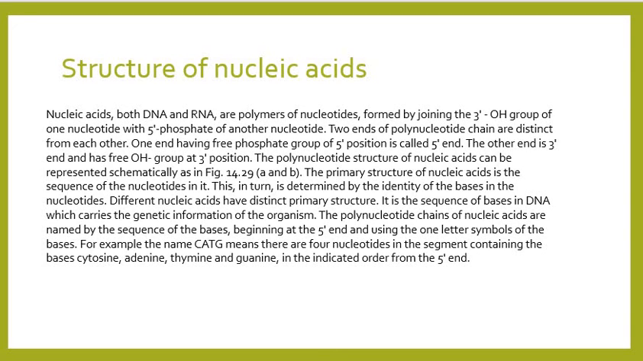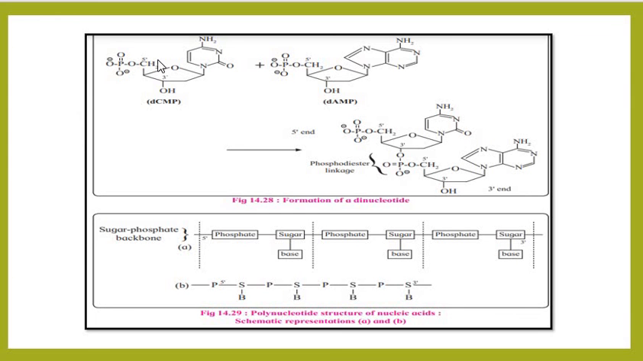The polynucleotide structure of nucleic acid is represented like this structure. Sugar is there, one base is there and a phosphate group is there. Then in another monomer, this sugar is bonded with the phosphate of this another monomer, and then the sugar is bonded with a base. Then this monomer is bonded with the phosphate of another monomer and so on.